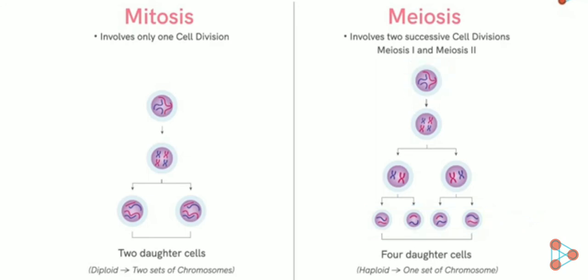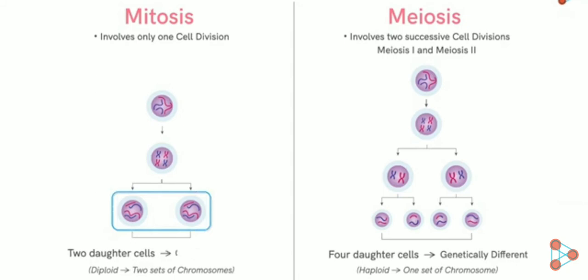The former difference also gives a clue about one more difference between the two. What could that be? Well, the image clearly depicts that all the 4 daughter cells produced by meiosis are genetically different from each other, while the 2 daughter cells that are produced by mitosis are genetically similar to each other.